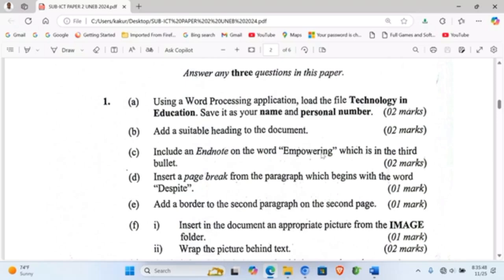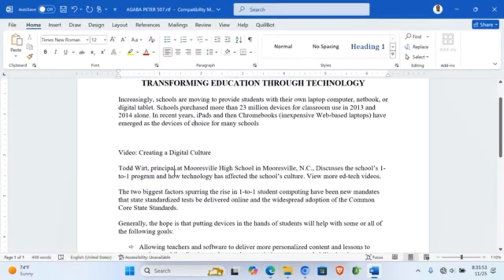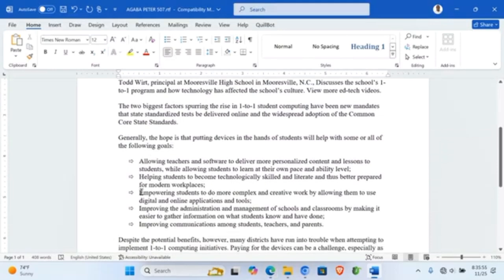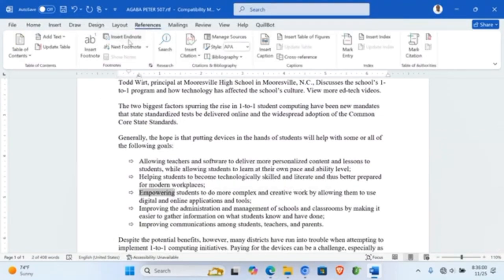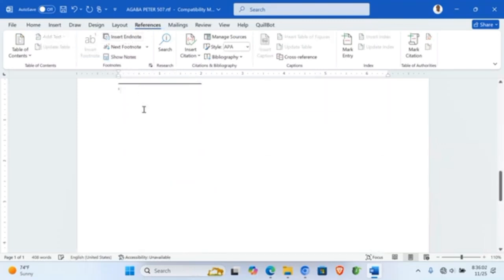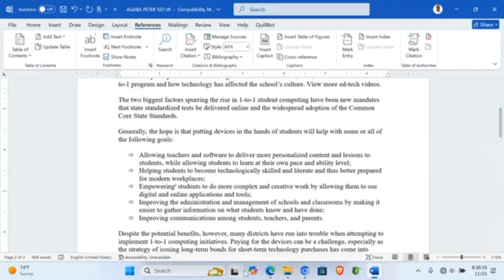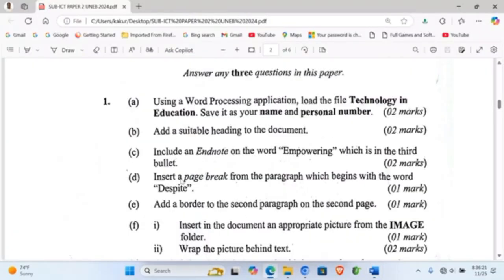Now let me try to check the next one. Include an endnote on the word empowering, which is in the 3rd paragraph. On the word empowering, you go to reference, you go to insert endnote. Now here you can say technology in education. That's all.